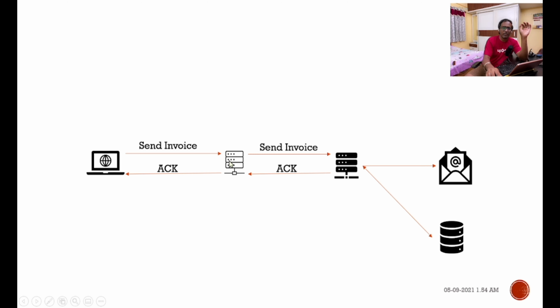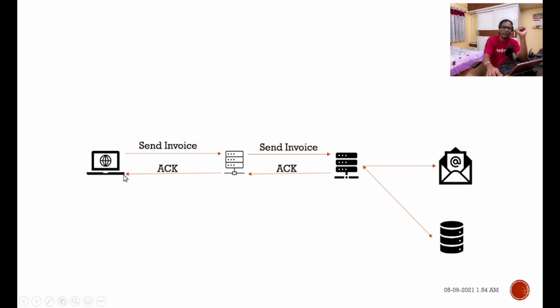Meanwhile, this API will pass the request to some other service that does the job of sending an invoice. The service exposed to the outside world will simply call this service, saying, hey, so and so customer needs an invoice for so and so order, send an email, and this service will say, okay, I'll do it.